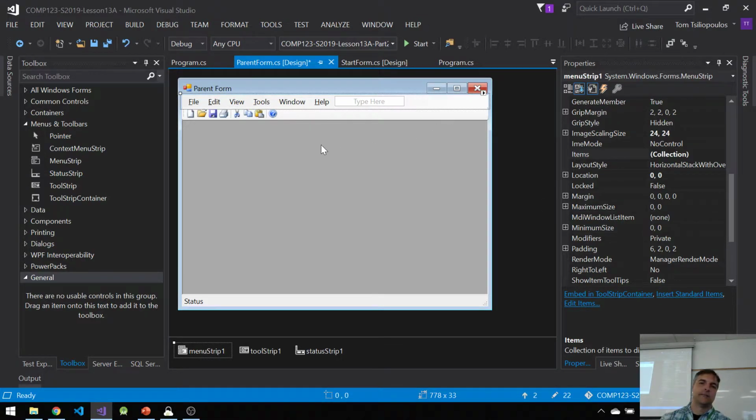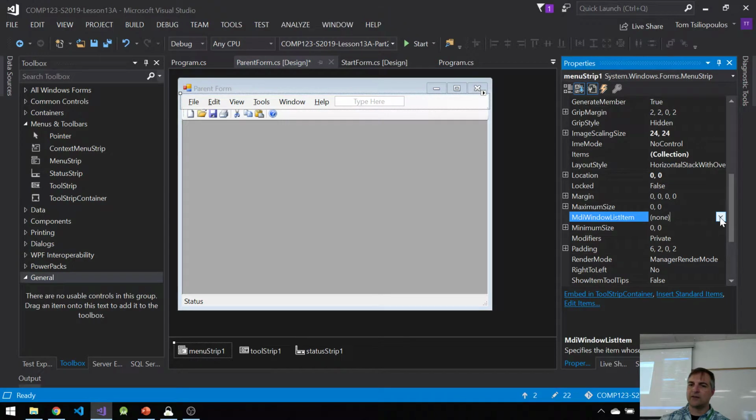Again, slowing down, I have my Windows menu that I made, and this is inside of an MDI parent document. If I click on the menu, it gives me another option called MDI window list item. If I click in here and select window toolstrip menu item, that is where a list of all the windows associated with this parent form is going to appear automatically. I have nothing to do.